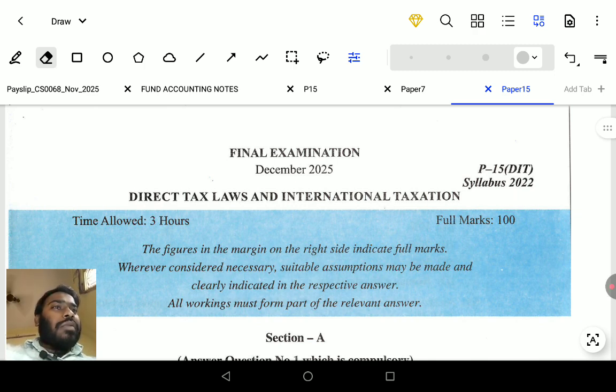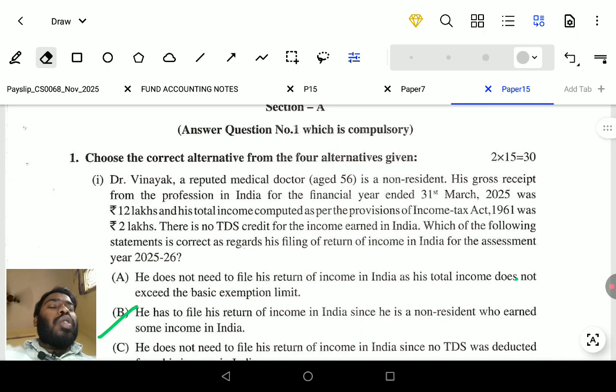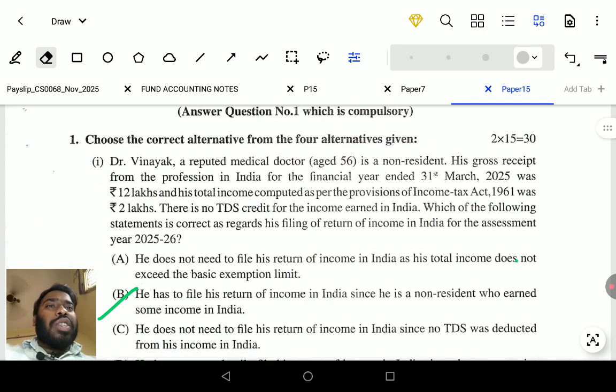We are discussing the final examination question paper of 100 marks. Don't waste time. Please go to the first question.